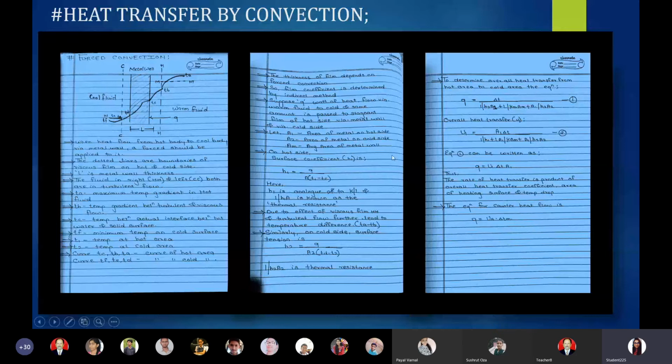L is the thickness of the metal wall, whereas Km is the thermal conductivity constant, Am is the average area of the metal wall, plus A1 by H2A2. A1 is the area of metal lying in the hot area, H2 is the surface coefficient of the cool surface, into A2, the average area of metal lying in the cool side.